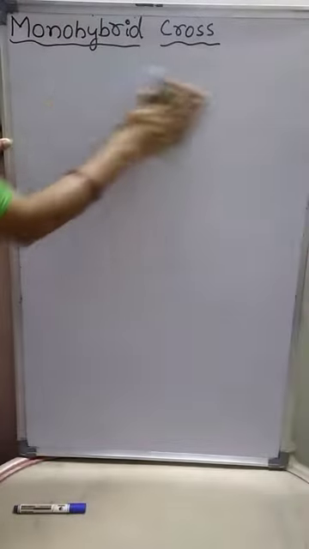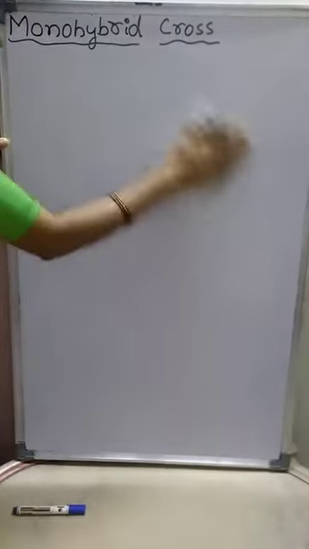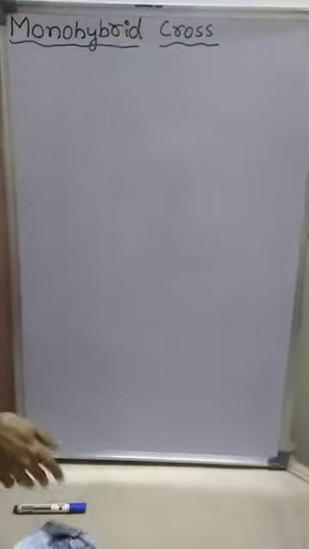First, let us discuss the monohybrid cross. In the next class, we will discuss the laws or principles proposed by Mendel, the laws of Mendelian principles.